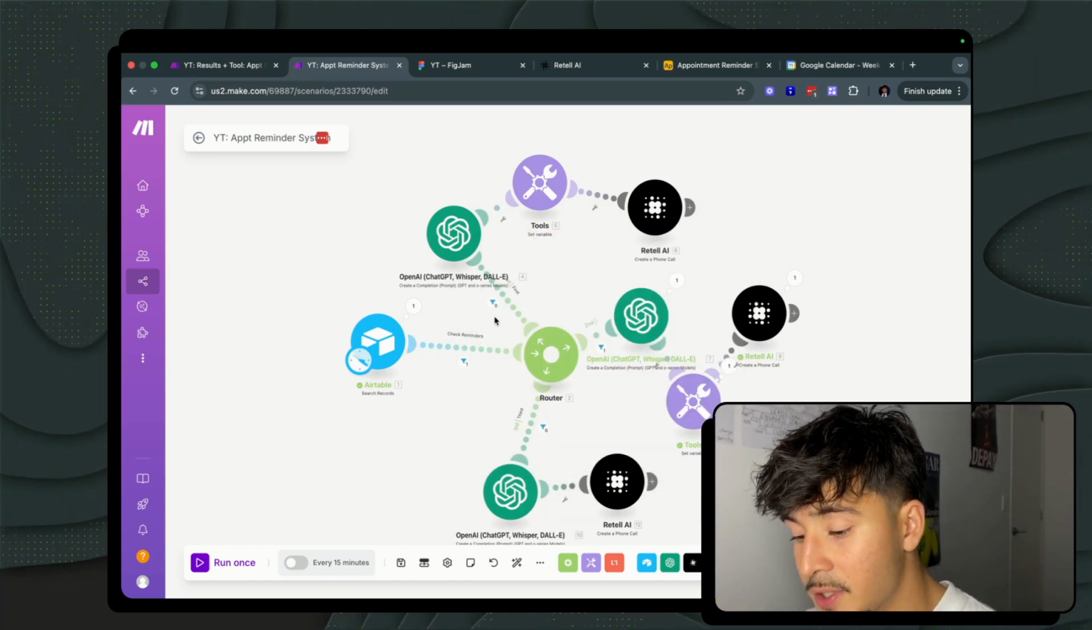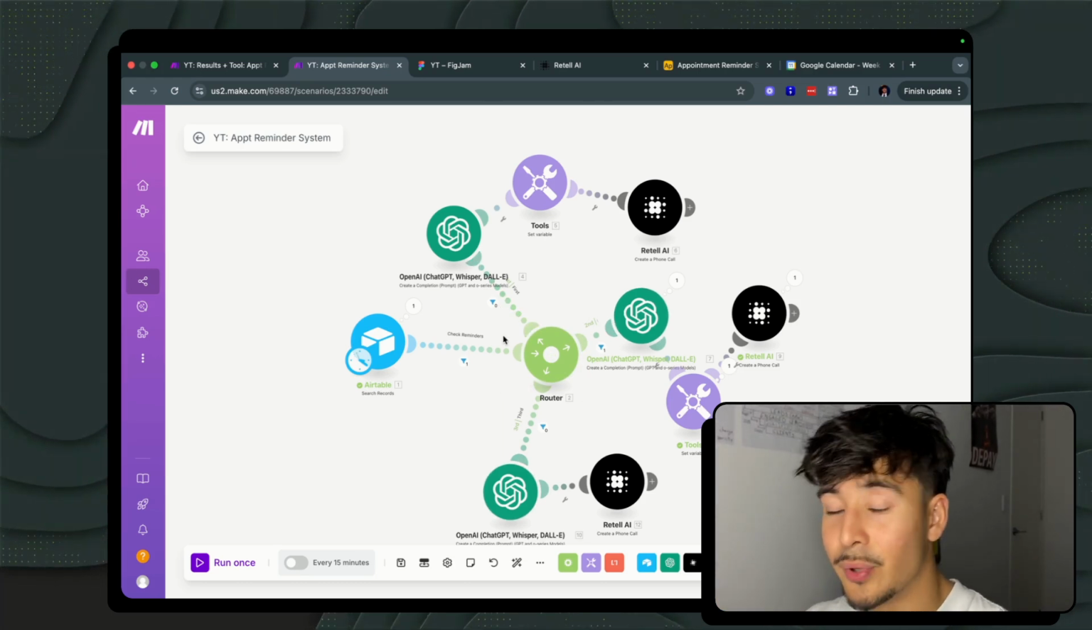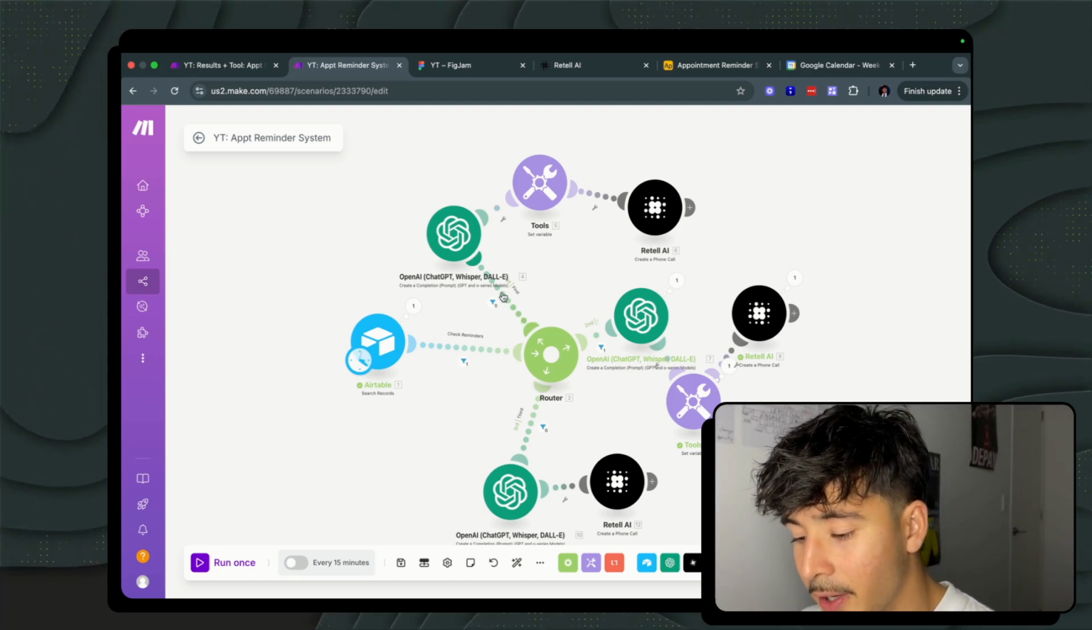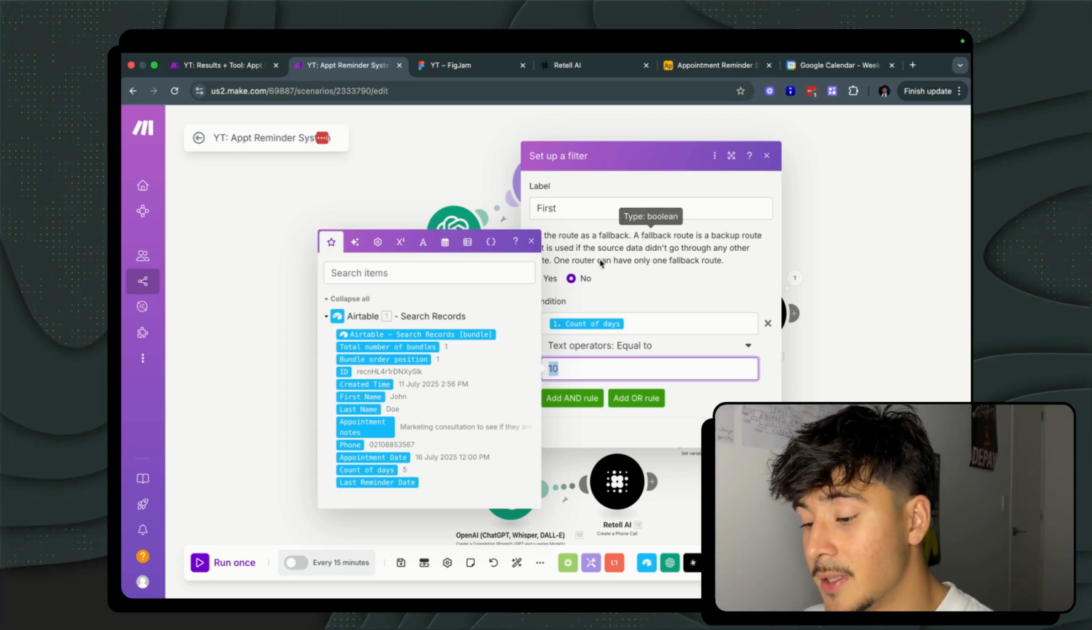Okay, so that's the first check. And then we have 3 other checks, and I'll show you why we have 3 very similar branches, but there's still a level of difference and complexity to them. Okay, so the first check is to be obviously 10 days. So this is the very first message that we send to them.